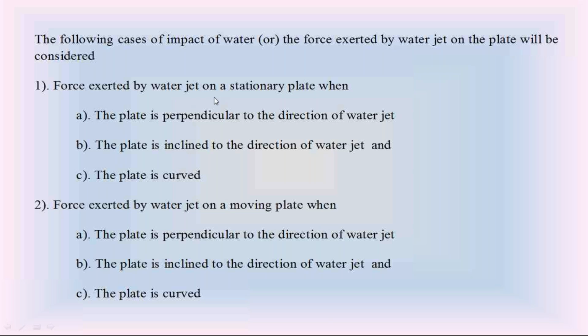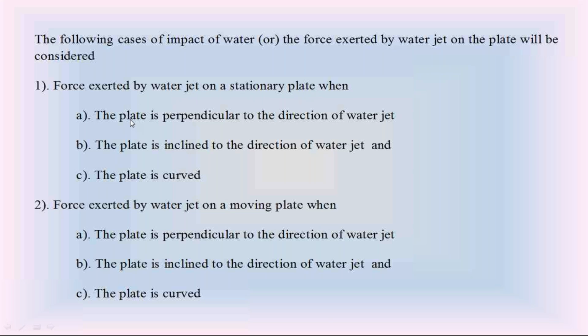In that stationary condition, the first subcondition is that the metal plate is perpendicular to the direction of the water jet. So the metal plate is stationary, in the rest condition, and it is perpendicular to the direction of the water jet. Then the water jet applies a force on the metal plate.